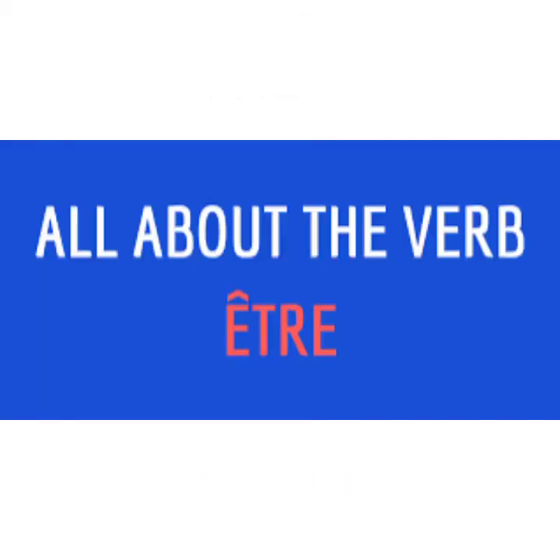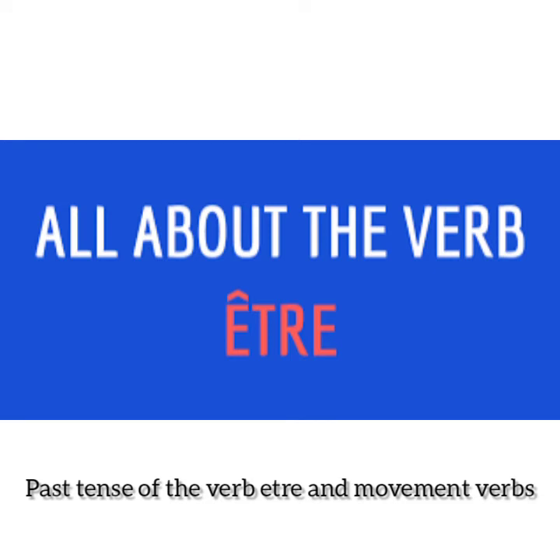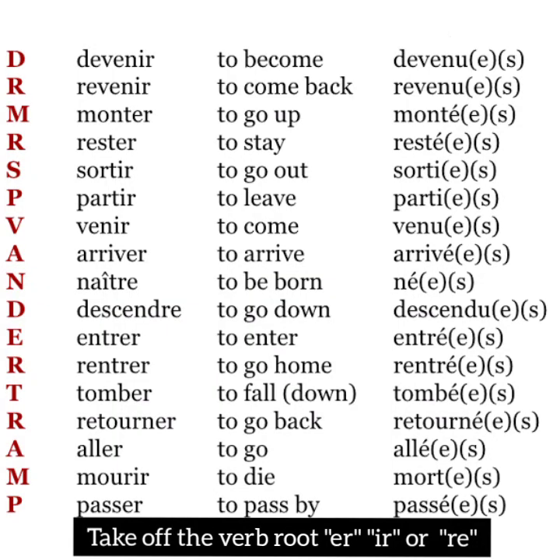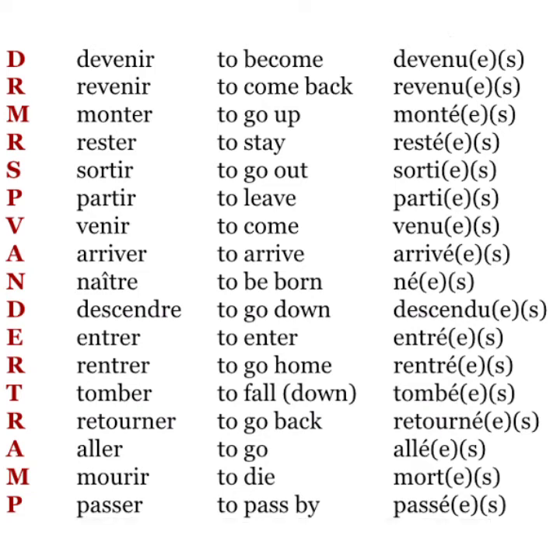Now, the verb être is used to conjugate past tense, and when you are conjugating with the verb être, you use mostly the movement verbs only, and you conjugate them with être. What you do, take off the verb endings, E-R, I-R or R-E, then you add either an E or an S or both, depending on the gender or the number.